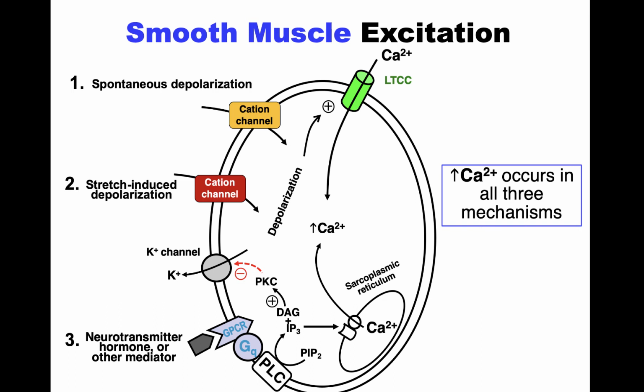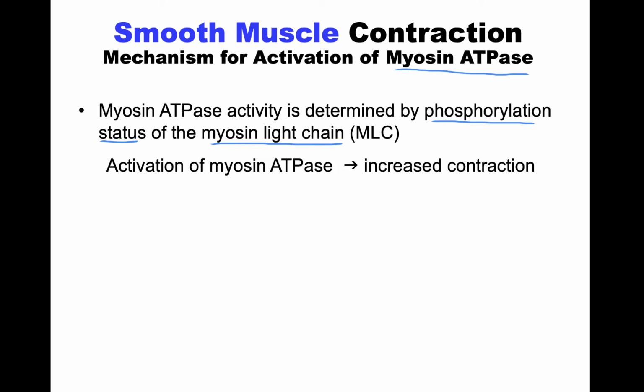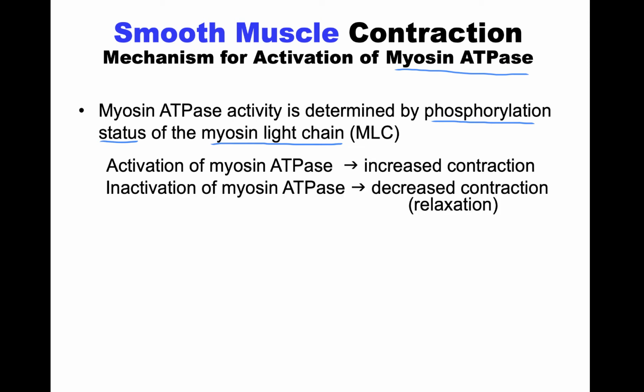Now if we go and look at the smooth muscle contraction mechanism, we can see that this involves myosin ATPase activity. Now, this myosin ATPase activity is set and determined by the phosphorylation status of myosin light chain, which is a protein that is associated with this myosin ATPase activity. So really this activity, if you increase it, you increase contraction, and if you decrease the myosin ATPase activity, you decrease contraction, which we can also say relaxation when we're talking about smooth muscle.